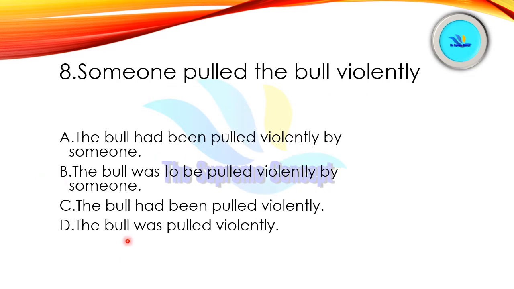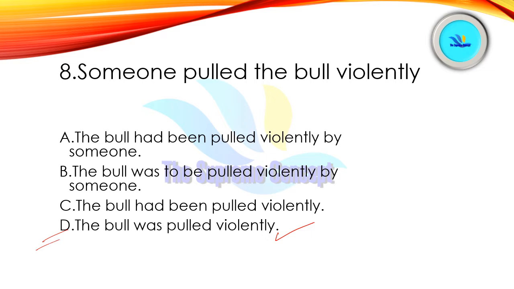Question number 8. Someone pulled the bull violently. So find out your answer. Here are the 4 options. Yes, you're right. Option number D is correct here. The bull was pulled violently.